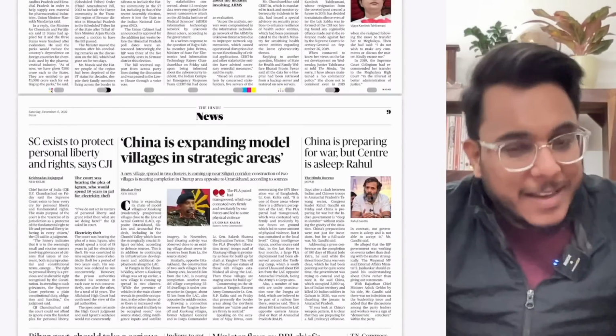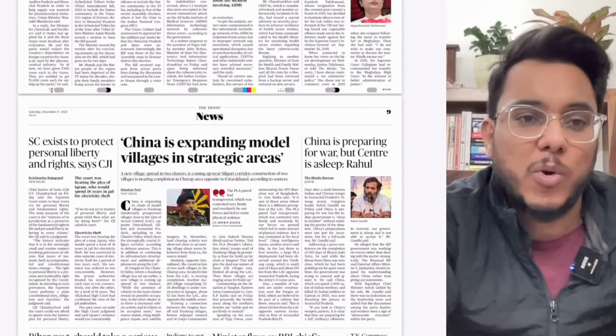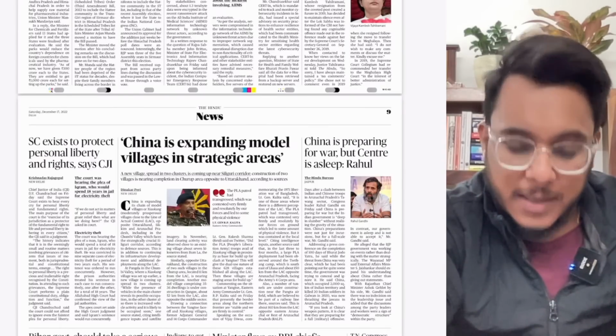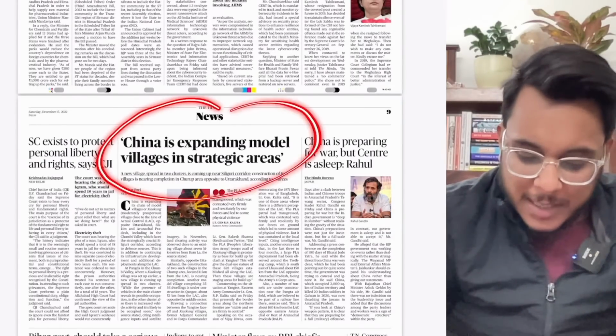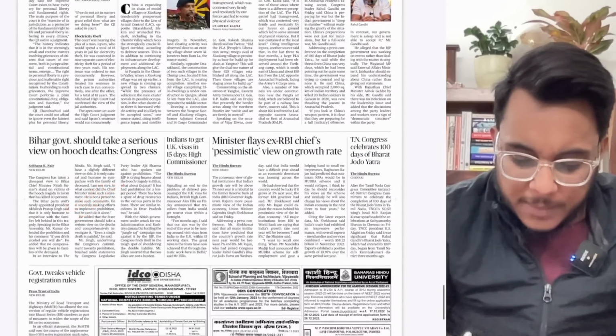Now, this already we know, because in Lakshmikant very clearly it has been given that the Supreme Court is the protector of the fundamental rights. Is it clear? Now, China is expanding model villages in strategic areas. We'll see this particular article. Again, the Hooch tragedy. Okay.